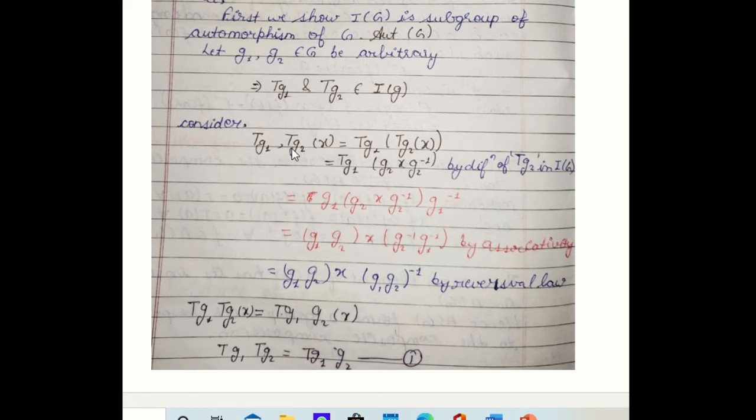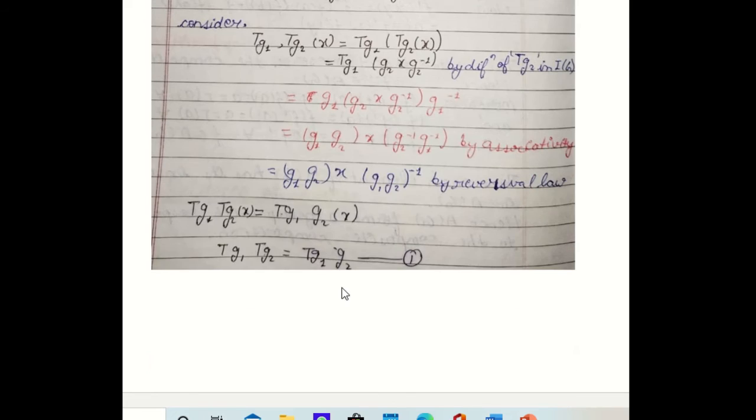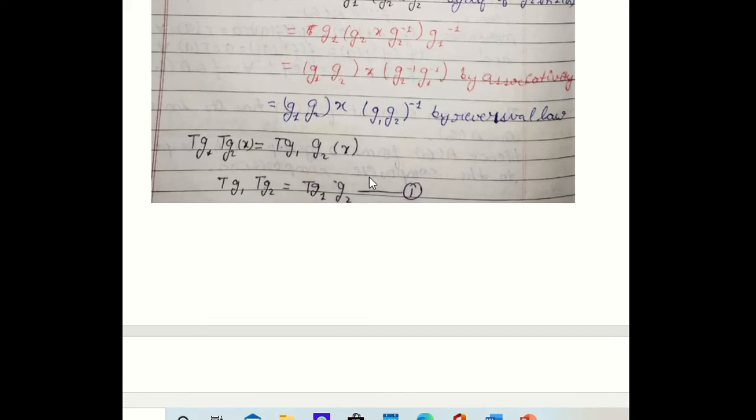Now consider TG1 into TG2 of X. This will be the product of mappings. It can be defined by this. And you know the inner automorphism TA of X is equal to A X A inverse. So this can be defined by G2 X G2 inverse. And by definition, this can be equal to G1 G2 X G2 inverse G1 inverse. So by associativity, you can get this. So this is equal to G1 G2 X (G1 G2) whole inverse by the reversal law. And by this definition, TG1 into TG2 is an inner automorphism. So TG1 into TG2 is equal to TG1G2.